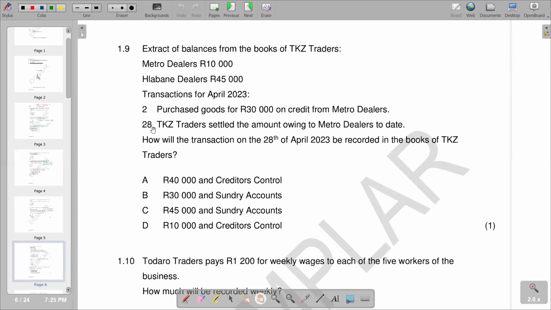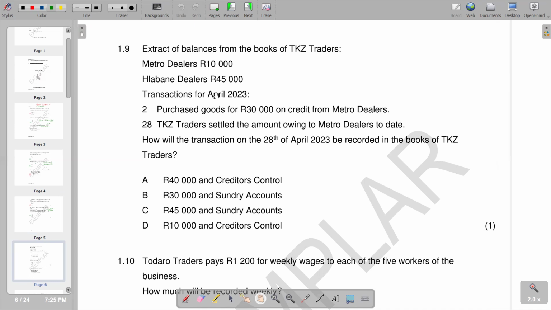That is on the 28th of April 2023. But we are told that the transactions which took place, we had at the beginning Metro dealers at a balance of 10,000, and then Gabani dealers at 45,000.